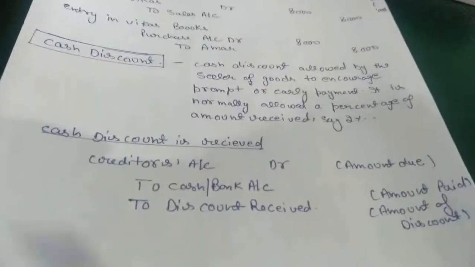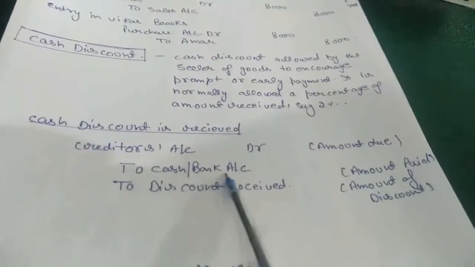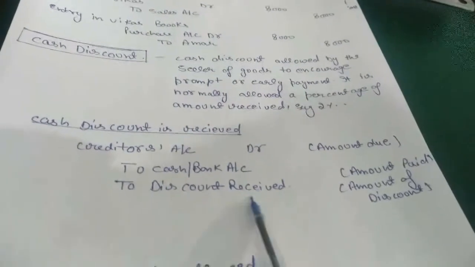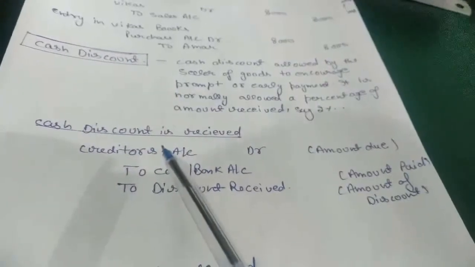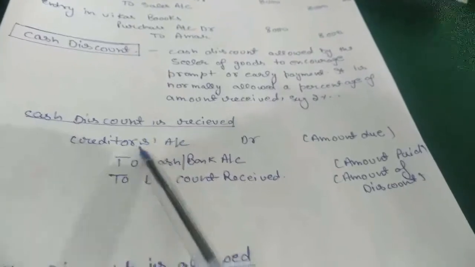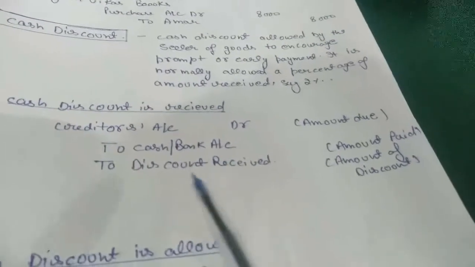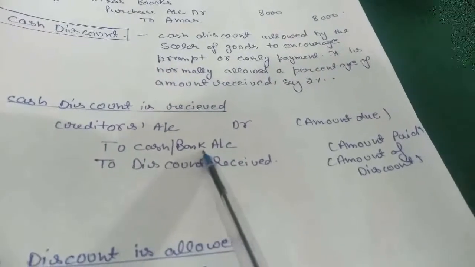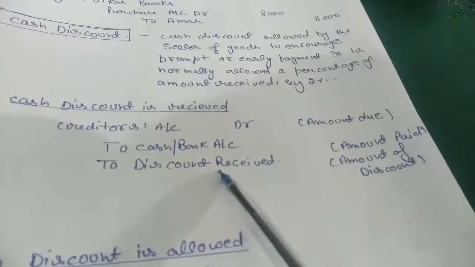So for discount received, the entry will be creditor account debit to cash account or bank account to discount. It means we need to pay creditors, and when we need to pay him, the entry will be creditor account debit to cash account, but we are not paying the full amount of cash. We are receiving a little amount of discount from the creditor.